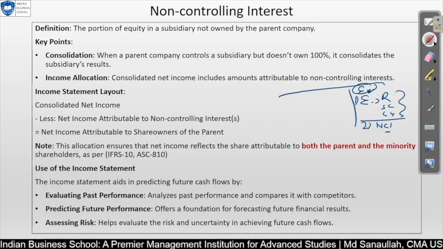These are the equity of owners, and this is the non-ownership equity part, but they are still maybe co-founders or something like that. Say you have 10 different businesses, and out of 10 there is one business in which you do not have 100%, you own around 80%. So 20% another person is holding. So their equity part will be separated so that it represents the non-controlling interest.